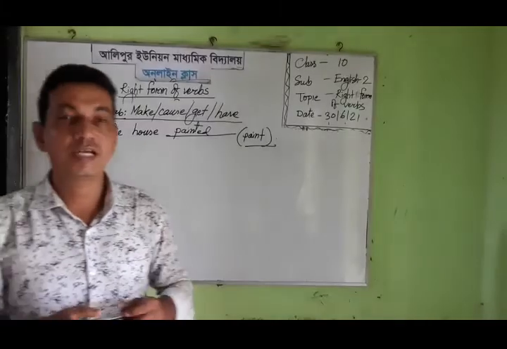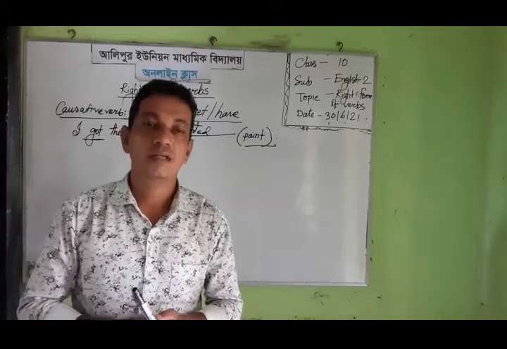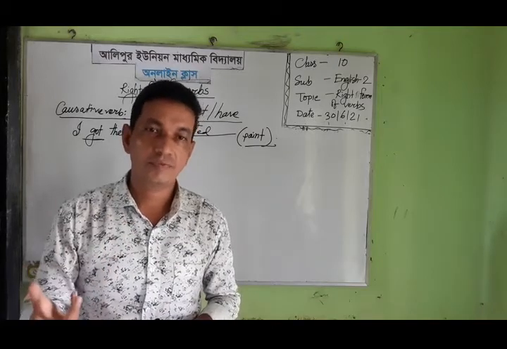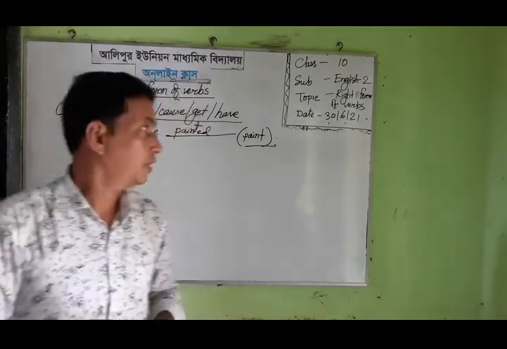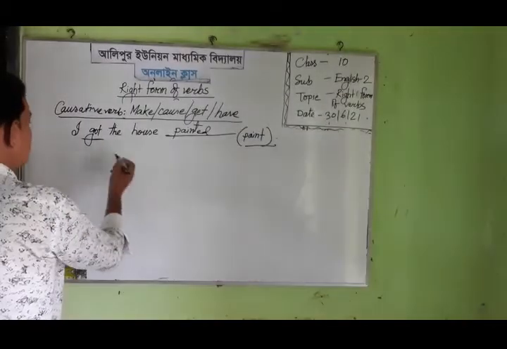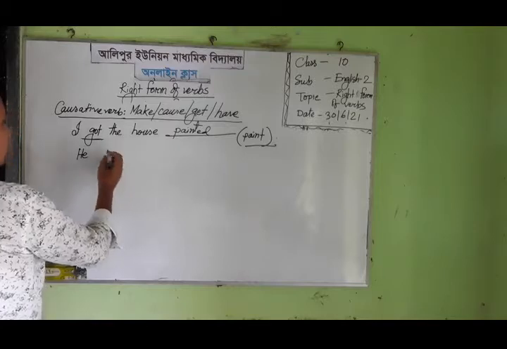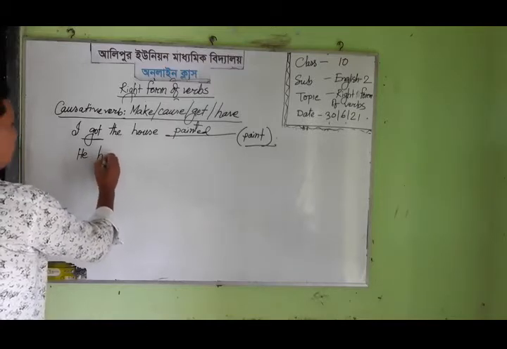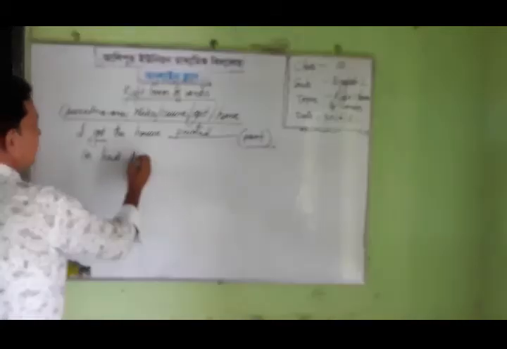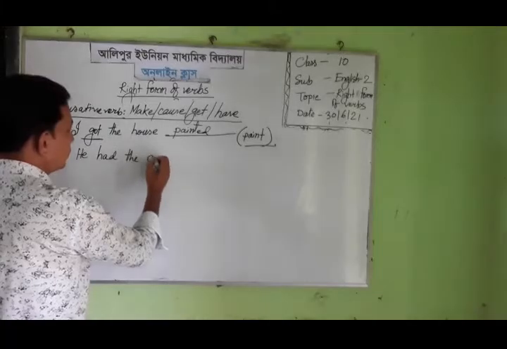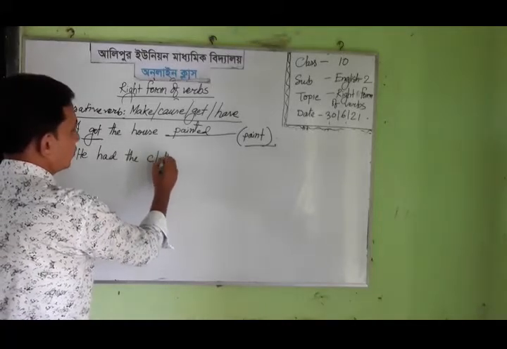When we see any kind of causative verb in the sentence, then we must change the other verb into past participle form. I may write another example. He had the cloth (wash).